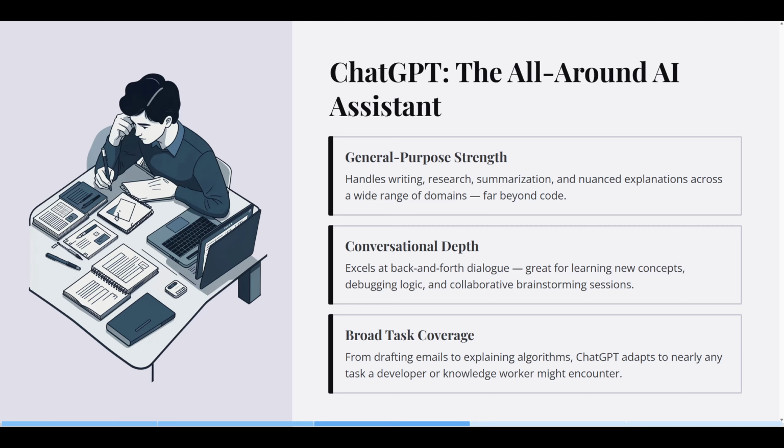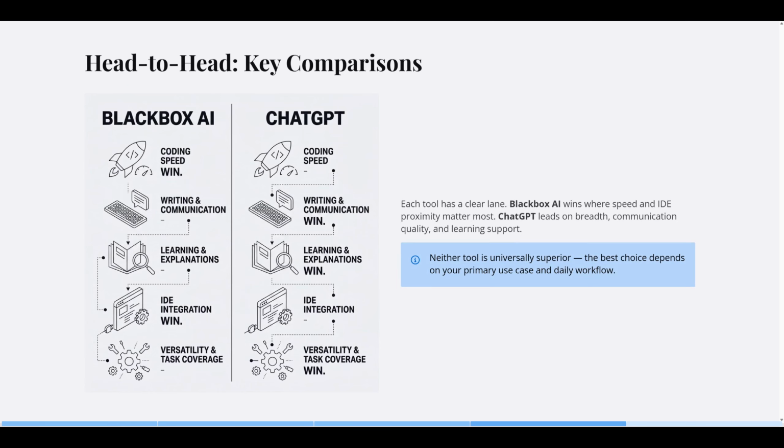Here's how they compare in key areas. For coding speed, Blackbox AI usually has the edge, particularly when you want fast auto-completion and short, accurate snippets inside your IDE. For writing and communication, ChatGPT performs better, helping you organize thoughts, polish tone, and explain ideas clearly.